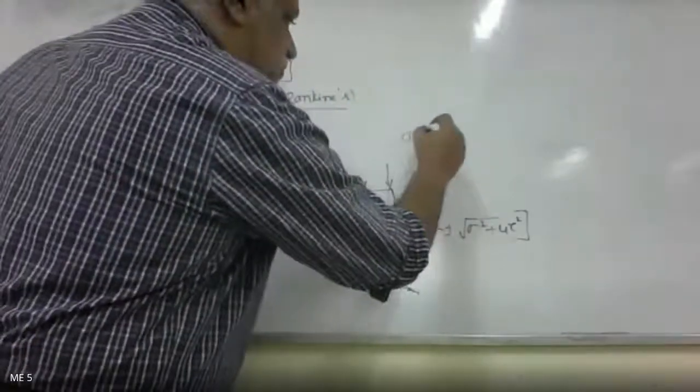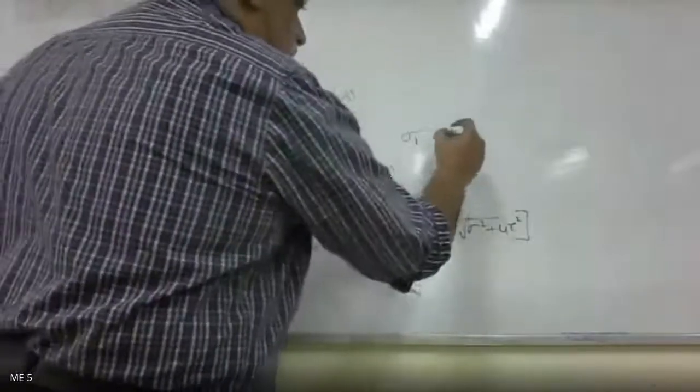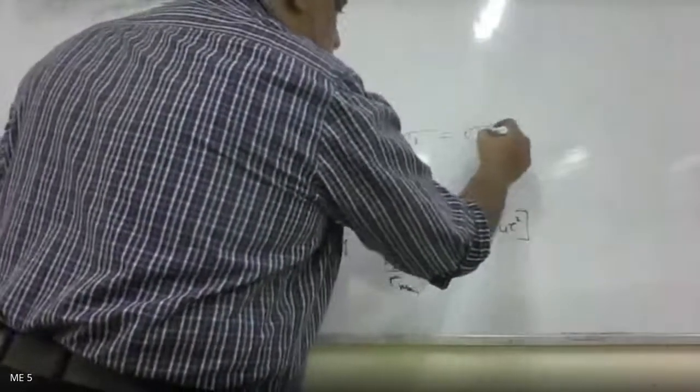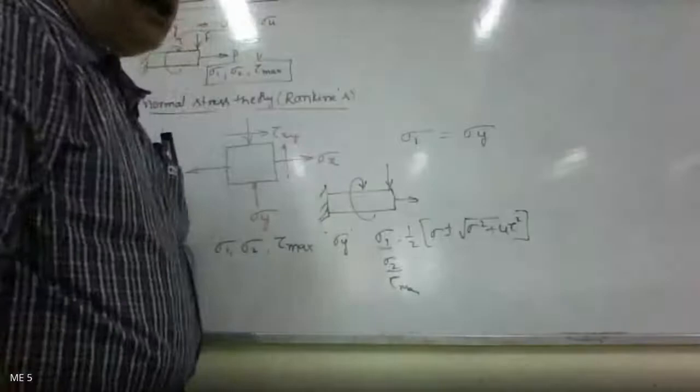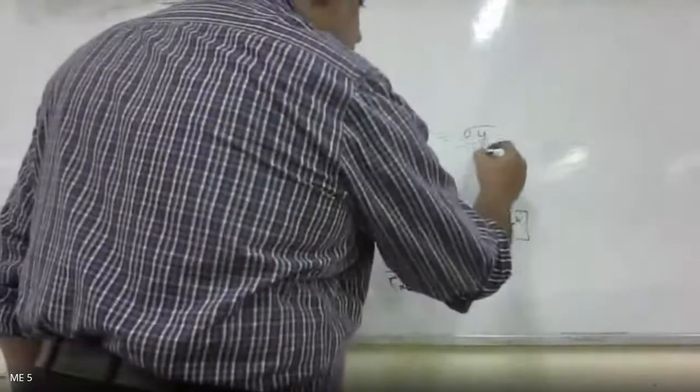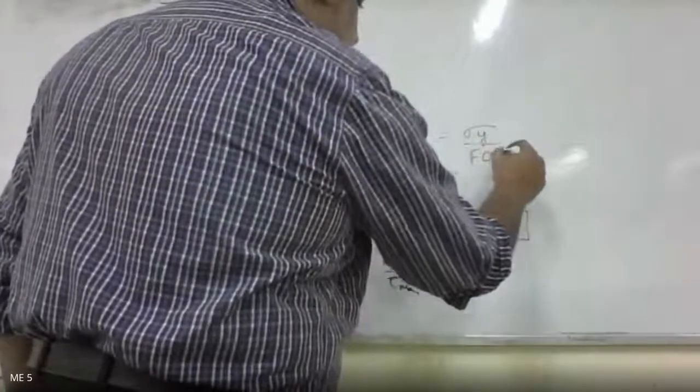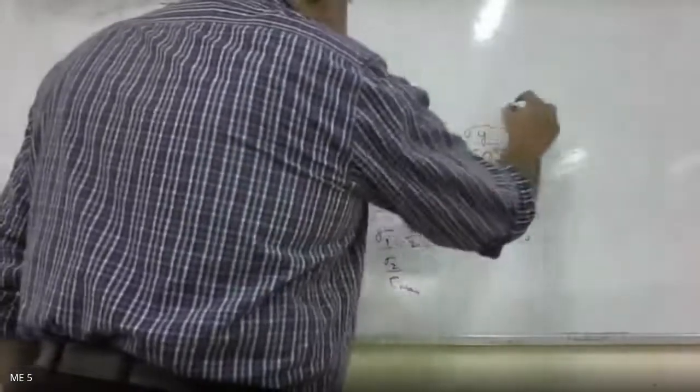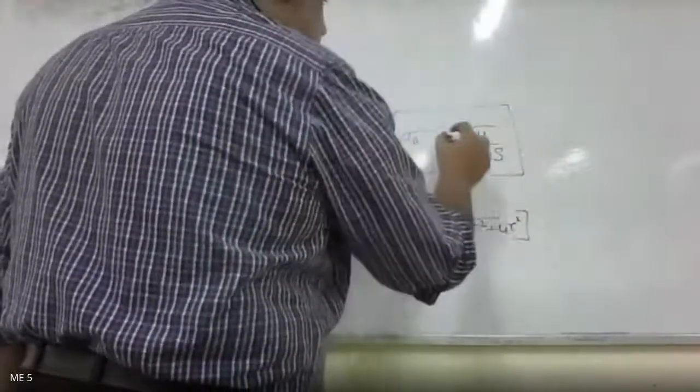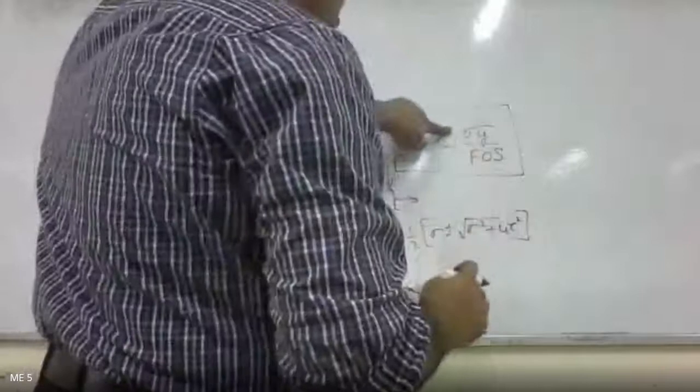The component would fail if sigma 1 becomes equal to the yield stress of the material. By taking factor of safety also into account, the component would fail if sigma 1 becomes equal to sigma y by FOS.